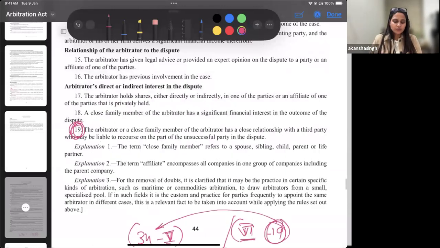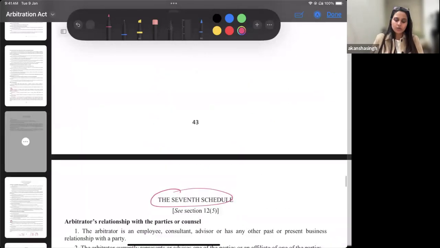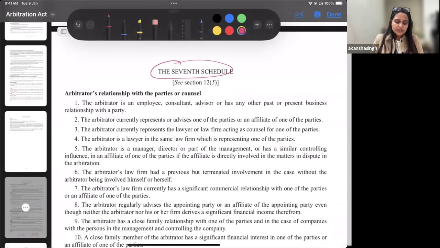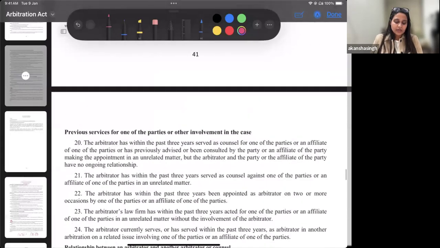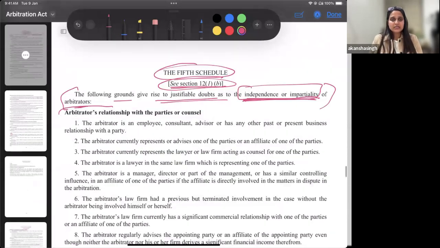Let's try to find out how. We will pick any ground and cross-check accordingly. An arbitrator's relationship with parties in counsel. Let's go to the fifth schedule and try to find the arbitrator's relationship with parties in counsel.